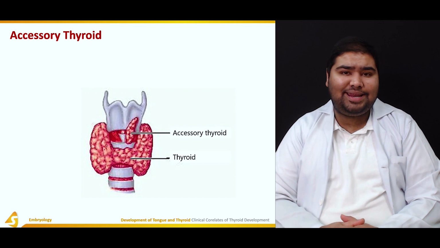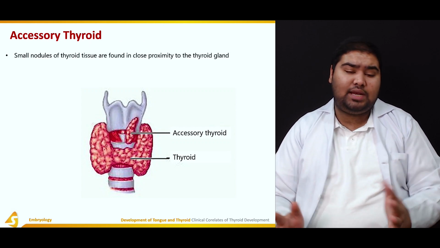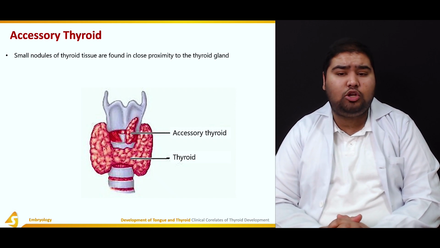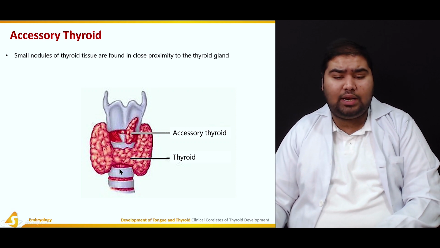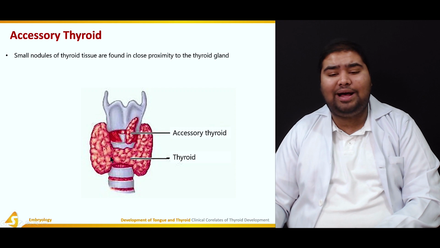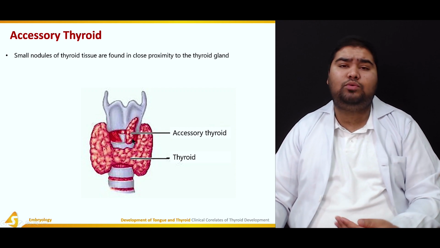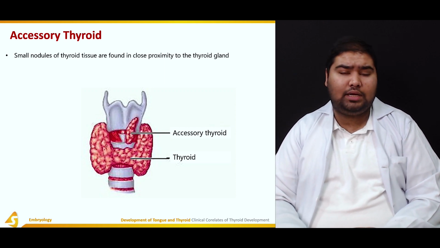So accessory thyroid. So what is an accessory thyroid? As the name indicates, these are small nodules of thyroid that are found in close proximity to the thyroid gland. So this is a normal thyroid gland with its two lateral lobes and the isthmus. This is the accessory thyroid, which is thyroid tissue present very close to the normal thyroid gland.